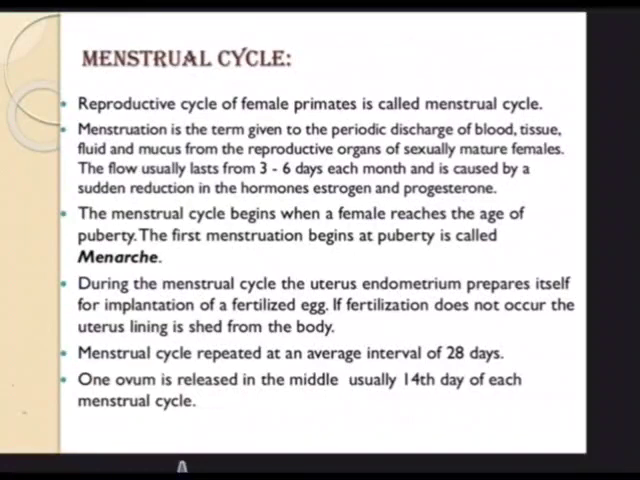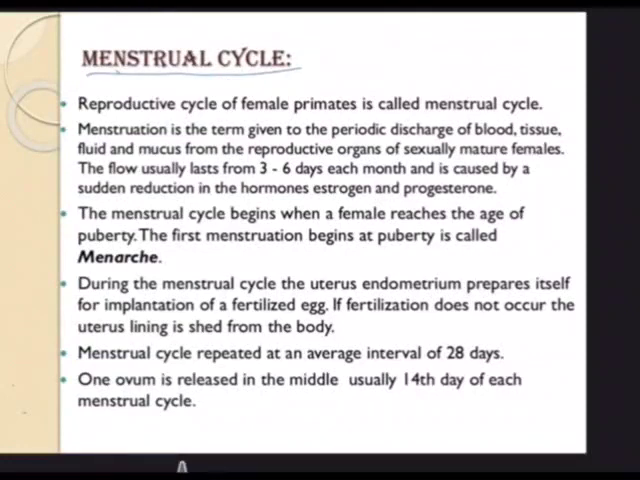In this session, we are going to discuss and understand a very important concept called the menstrual cycle. But before we understand this, you need to recollect the concept that you understood in the previous session, that is oogenesis. So please revise oogenesis before you start studying this menstrual cycle.